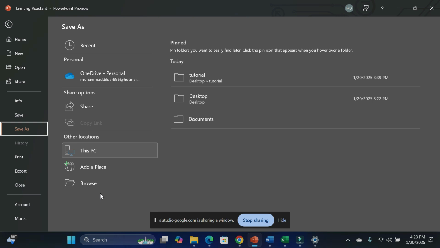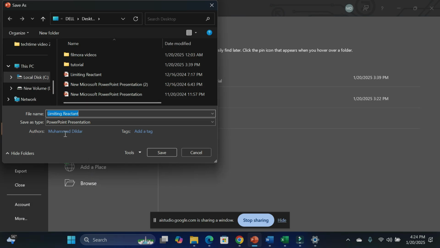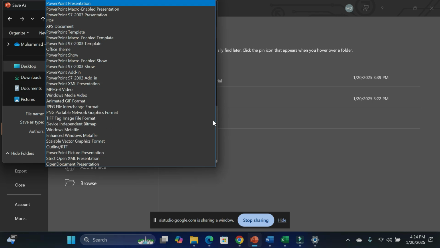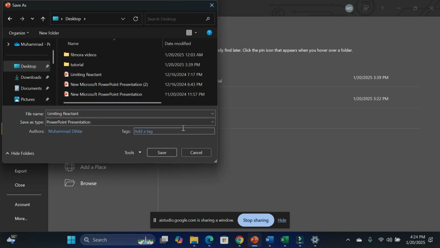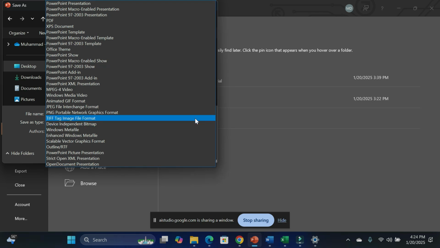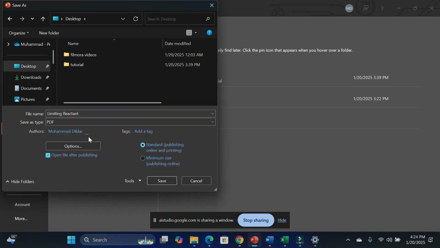After you click Save As, you should then click Browse. Browse. Okay. Now once you click Browse, a File Explorer window will open. In that window, you can choose a location where you want to save the file. You also need to click the drop-down menu next to Save as Type, which is usually located at the bottom, and then select PDF from the options, and then click Save.